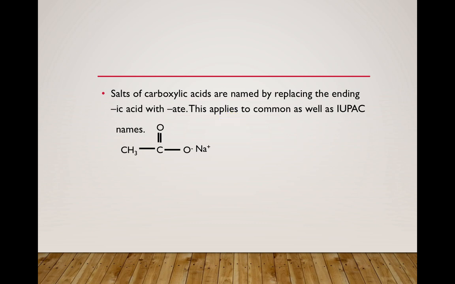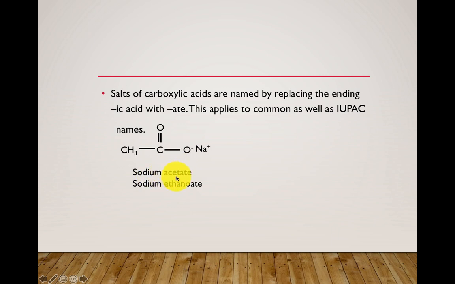So coming to salts of carboxylic acids, they are named by replacing the ending ic acid with ate. Normally for the salt part you are going to give the name ending in ate. This applies to common as well as the IUPAC names. See here CH3COO minus. This is nothing but the anion. And since this is the salt, this sodium combines with this acetate anion. So what is the name?